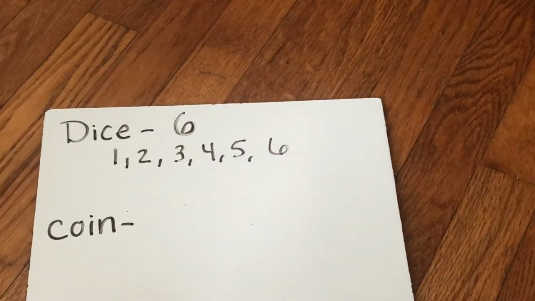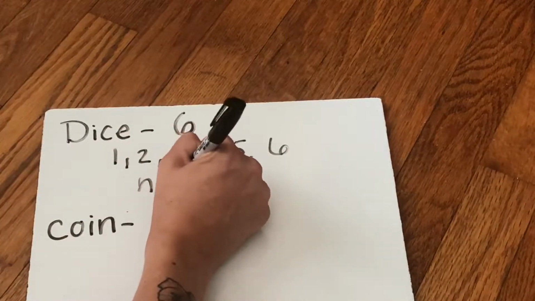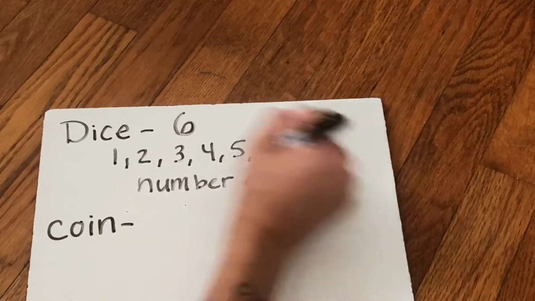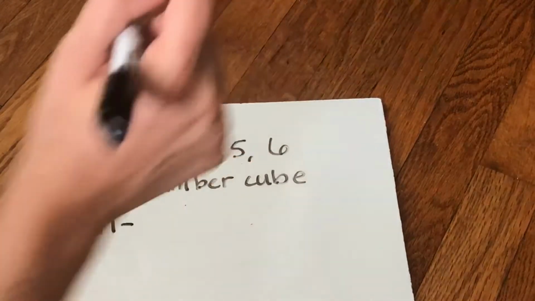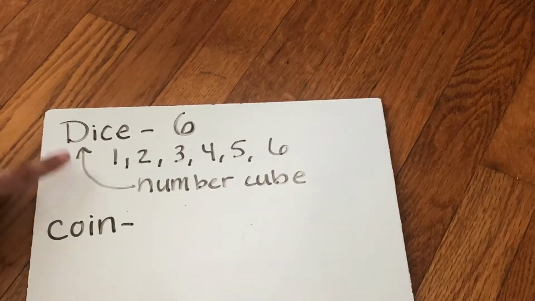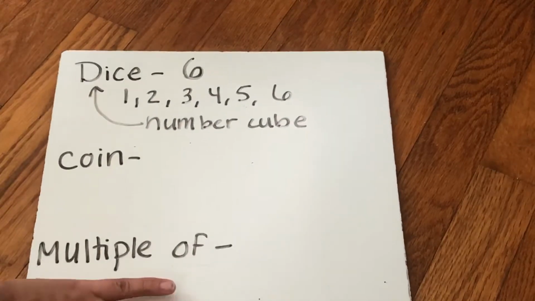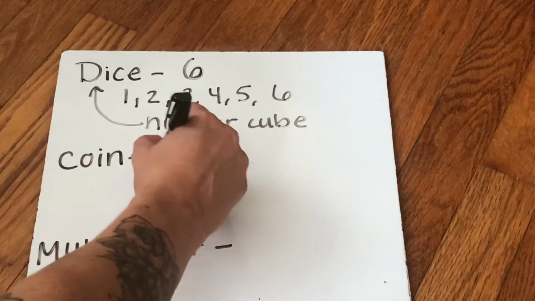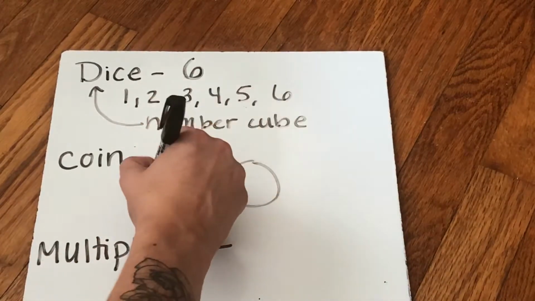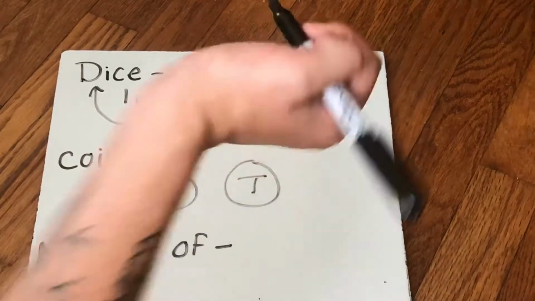Also, sometimes they use different language to talk about a dice, and they will call it a number cube in a word problem. It's the same thing. A number cube and a dice are the same thing. So it has 6 sides. So if they're talking about the probability of rolling something using a dice, I need you to remember that there are 6 numbers, 6 sides on that dice. We already talked about coins, but I just want you to remember coins have 2 sides. So you need to remember the number 2. It has heads and tails.